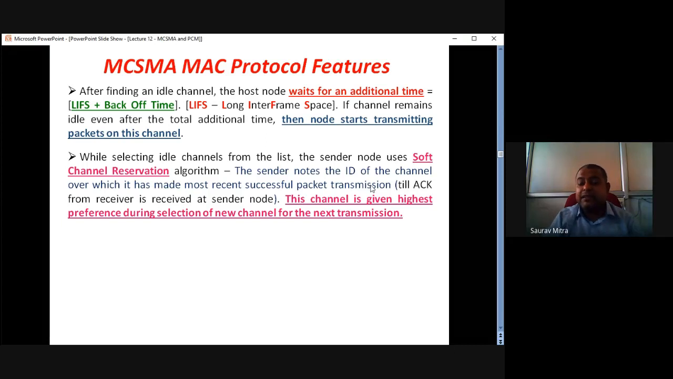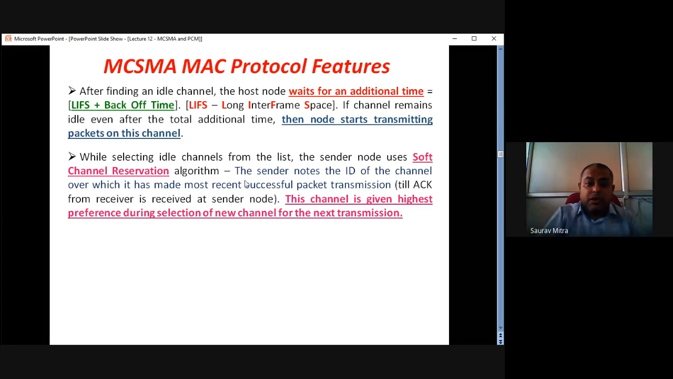So what is meant by packet transmission? Initially, the data is transmitted, and then after receiving the data, the receiver sends an acknowledgement signal back to the sender node. Till the acknowledgement signal is received at the sender node, data transmission is not complete. So what is meant by successful packet transmission? It is till the end of the ACK received at the sender node.